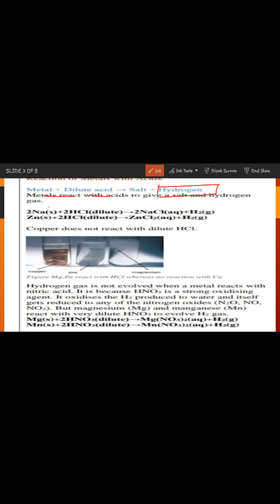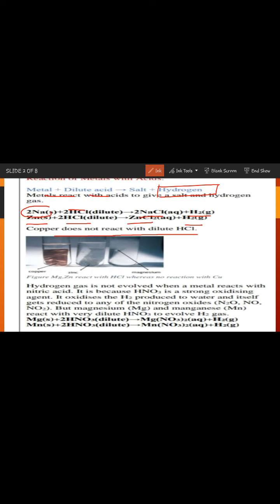So we can take any example. Sodium is a very reactive metal. It is reacting with HCl to give you sodium chloride, which is a salt, and hydrogen gas. Likewise, zinc reacting with HCl to give you zinc chloride and hydrogen. Now in the pictures it is shown that copper does not react with dilute HCl. So it is not so reactive, that's why it is not reacting.